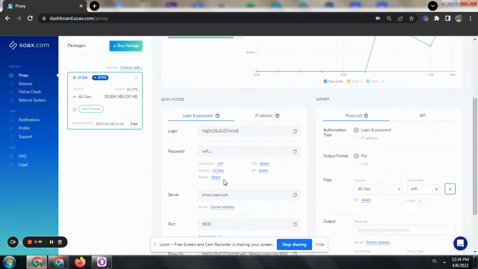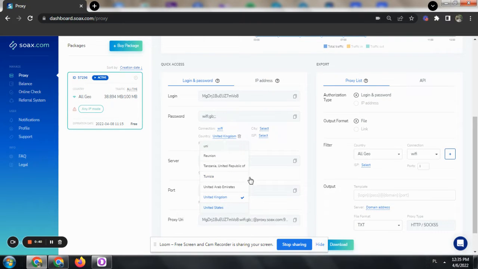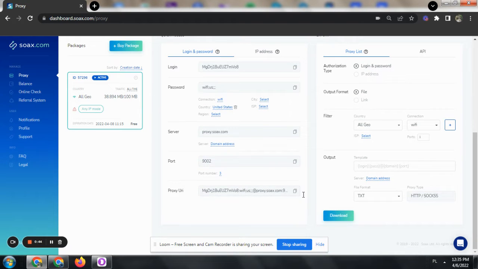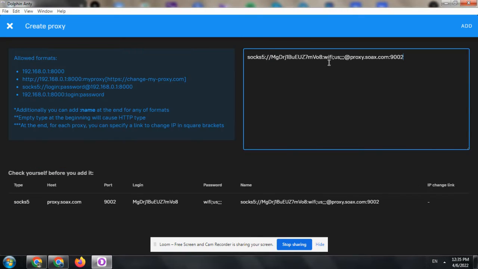After that, we need to generate the proxy and set the geo in our dashboard. Let's choose United States as an example. Okay, let's choose this port, and all we need is just to copy paste this proxy URI up here.